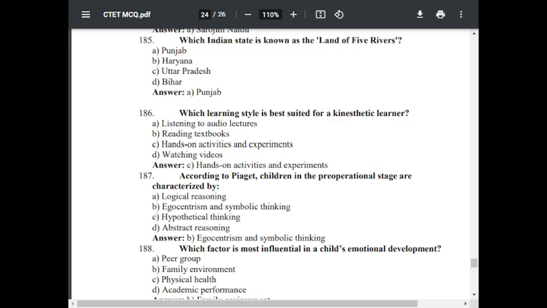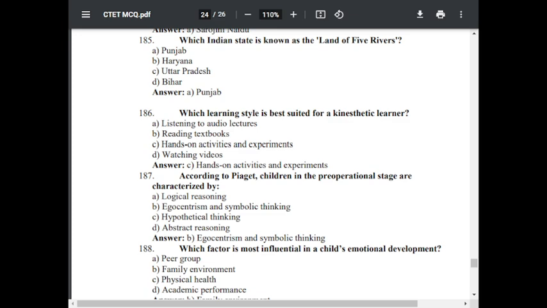Question number 187. According to Piaget, children in the pre-operational stage are characterized by option A logical reasoning, option B egocentrism and symbolic thinking, option C hypothetical thinking, option D abstract reasoning.